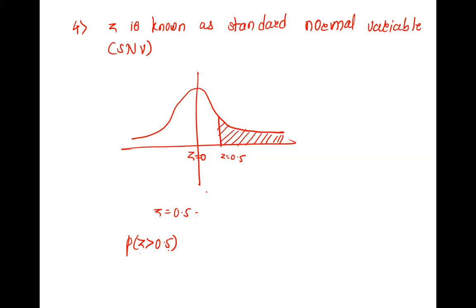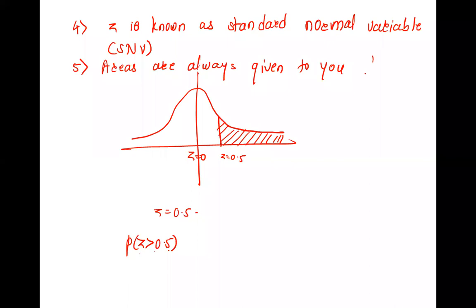Okay, and whenever the question comes, please note, you can write in your note, areas are always given to you to solve the question, from Z is 0 to Z is some Z1.